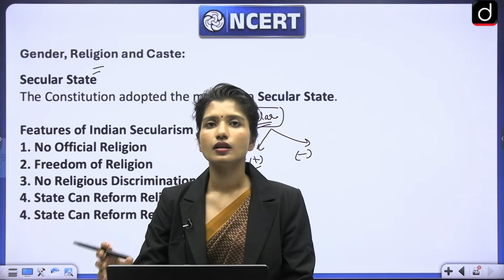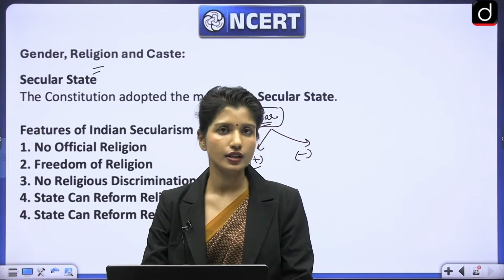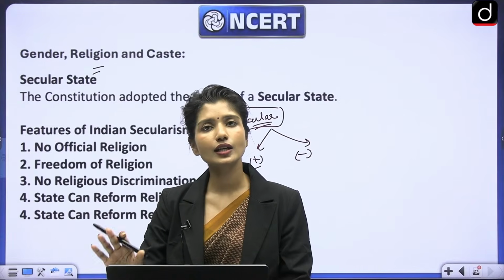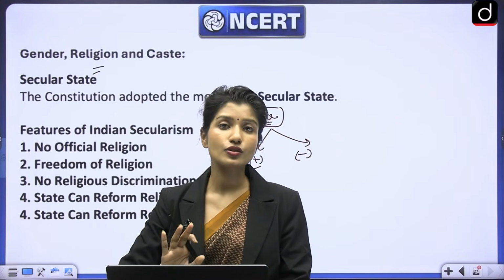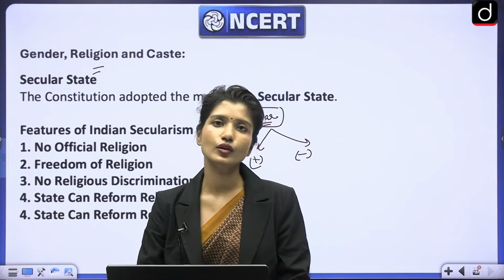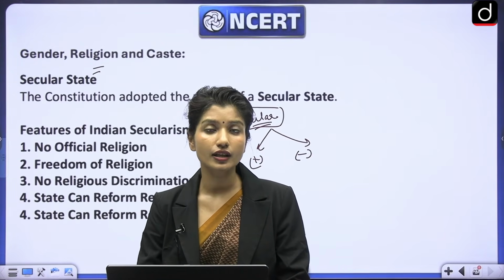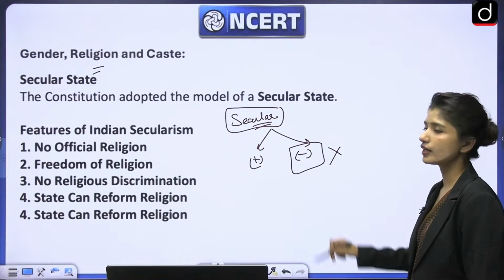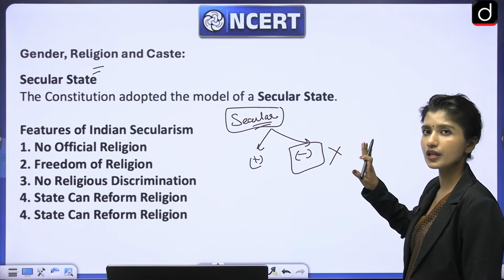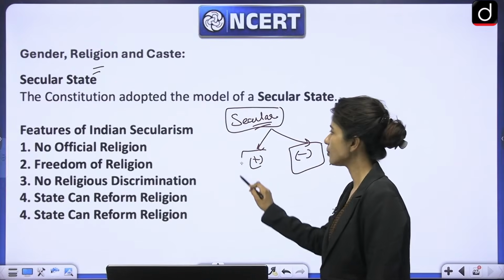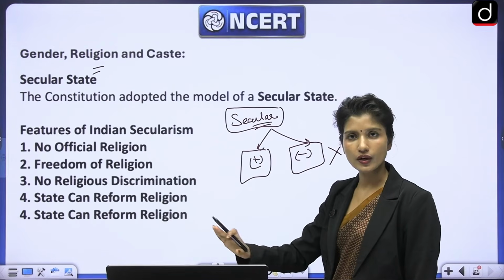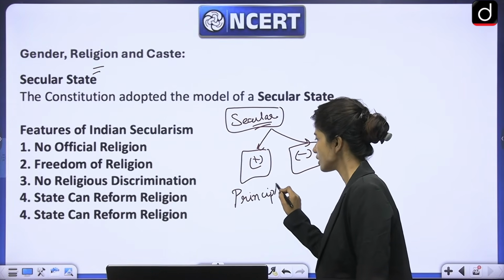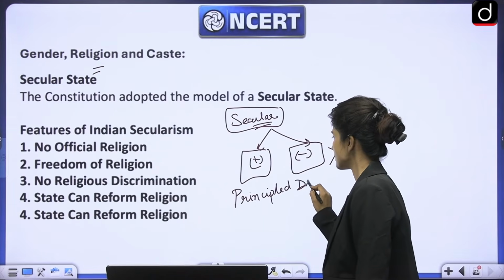Positive secularism means that the state will give equal respect to all the religions and it will maintain a principled distance. Negative secularism means that the state will ensure that there is strict separation between state and religion, that the state will not interfere in the religion whatsoever. In positive secularism, the state is going to give equal respect to every religion, but maintain principled distance, not strict separation.